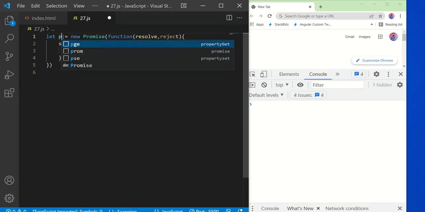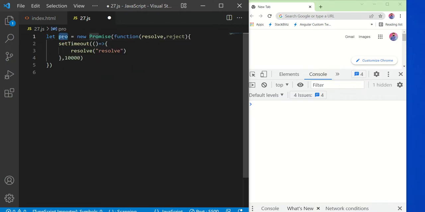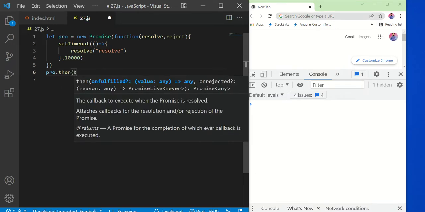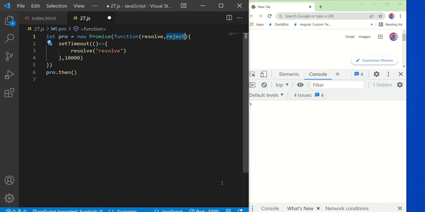Okay, so I am going to write here, this is basically the object. With that object I am going to use the then method. Within the then we have two things: one is resolve or reject. Here we will use the resolve because reject is not available right now. So here we can use, suppose, resolve.